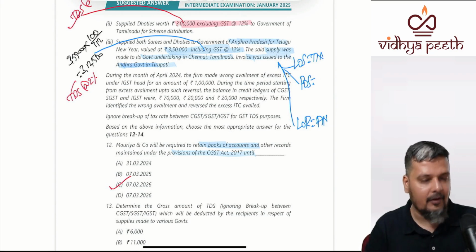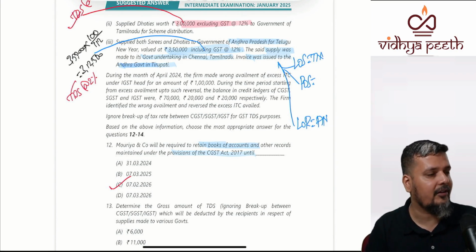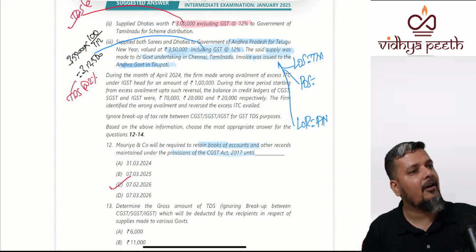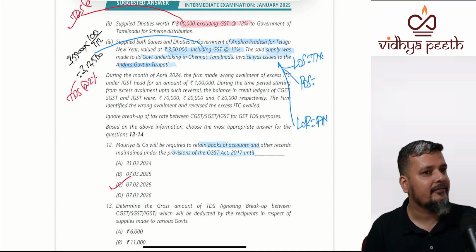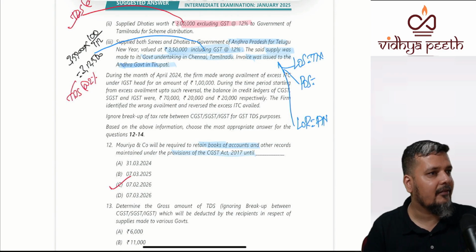Whether TDS is there or not, for place of supply you have to resort to section 10 for goods. If it is on the instruction of a third person, you're giving to someone else, what is the place of supply? The principal place of business of the third person.